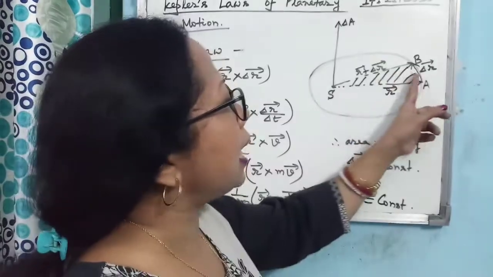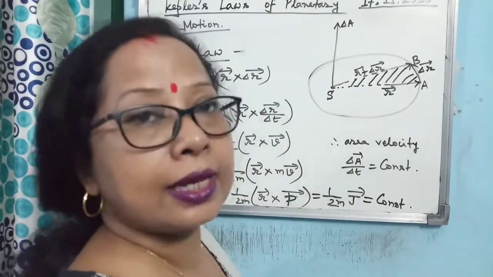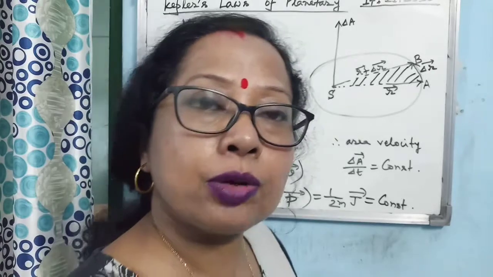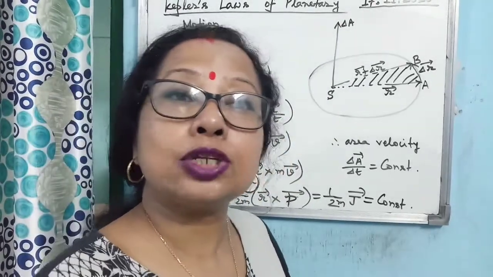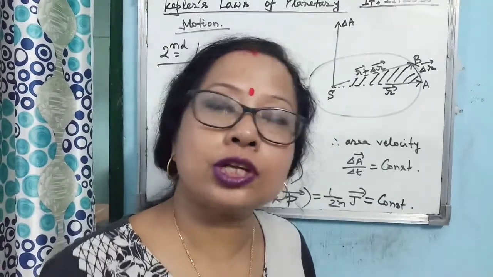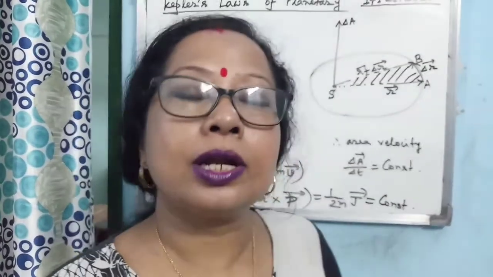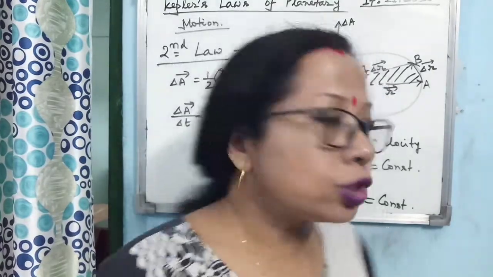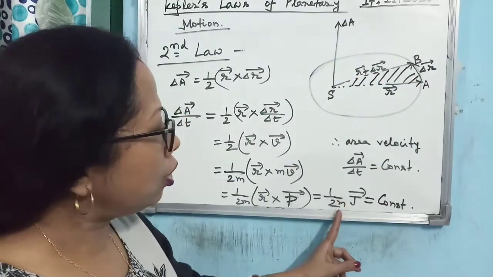Now for a sun and planet system, there is no external torque acting on the system. Is that clear? This is the mutual gravitational attraction due to which the planet is revolving around the sun. So no external torque is acting on the planet. So what will happen according to the conservation of angular momentum? You know that when there is no torque acting on a revolving system, then the angular momentum of the system remains constant. So in this case, as the angular momentum of the planet is constant,